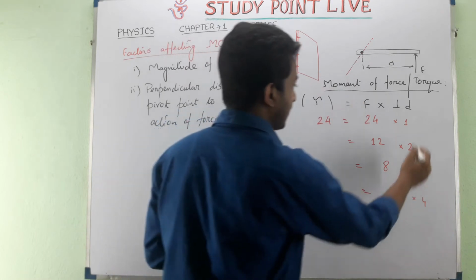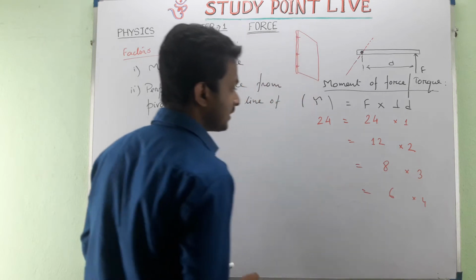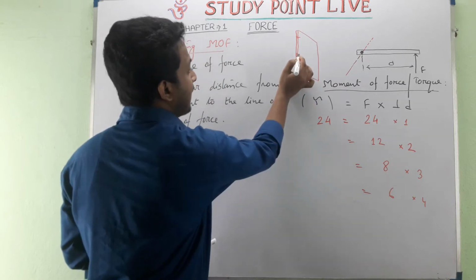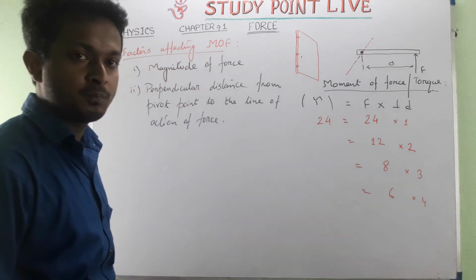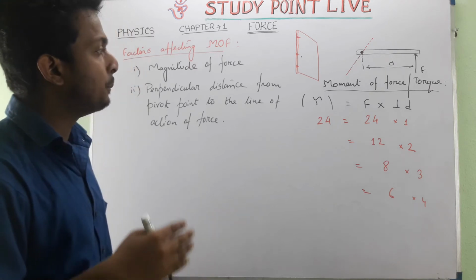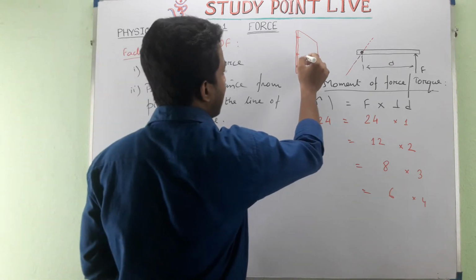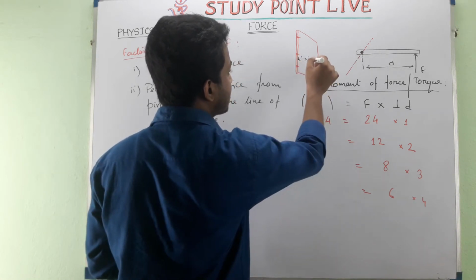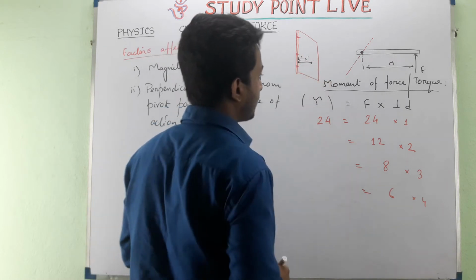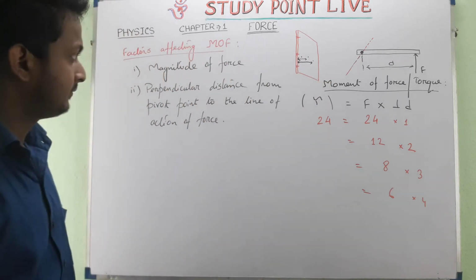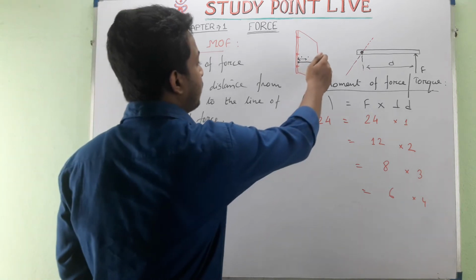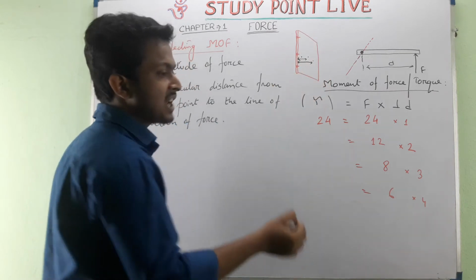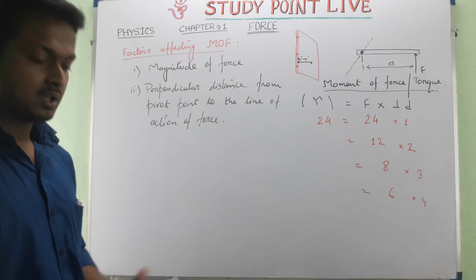As we have seen, if the distance increases, the amount of force decreases. So if we give the force near the hinged section, the maximum amount of force is required. As we increase the distance, less force is required. So if we give the force at the maximum distance, the least magnitude of force is required.